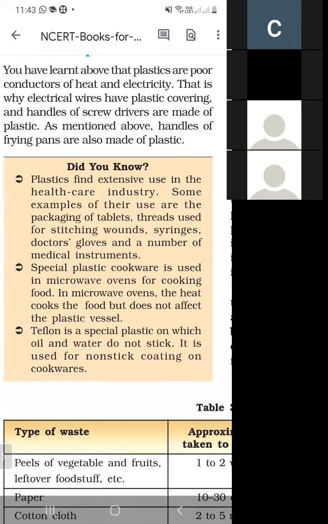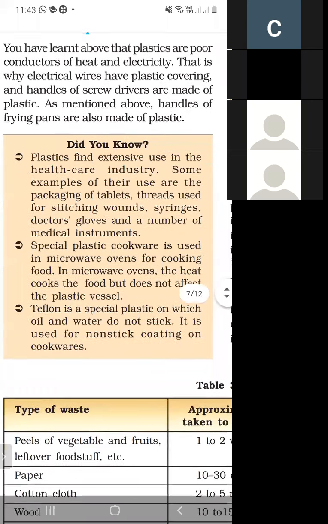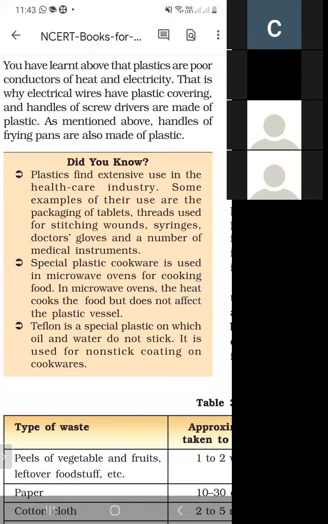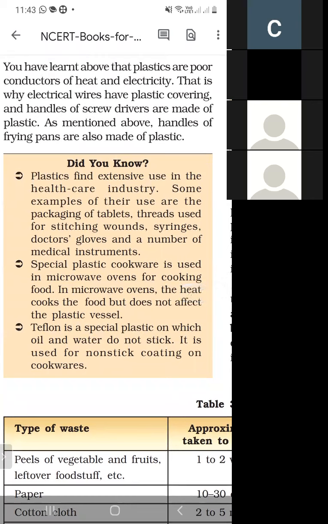Next, Teflon is a special plastic on which oil and water do not stick. So there is a category of plastic called Teflon, on which oil and water do not stick, and it is also used for non-stick coating on the cookwares.